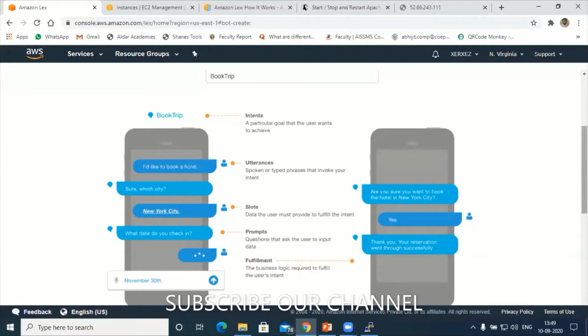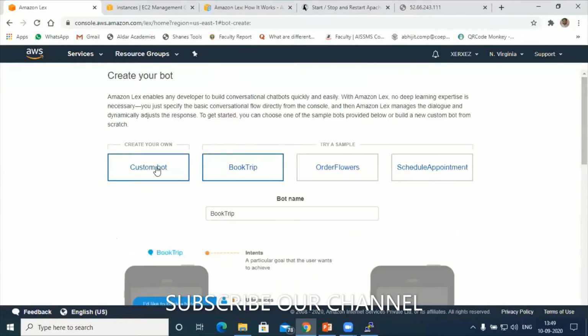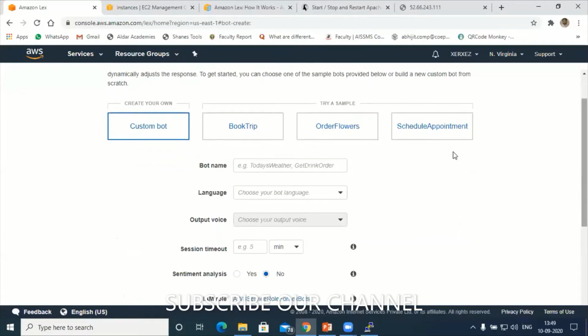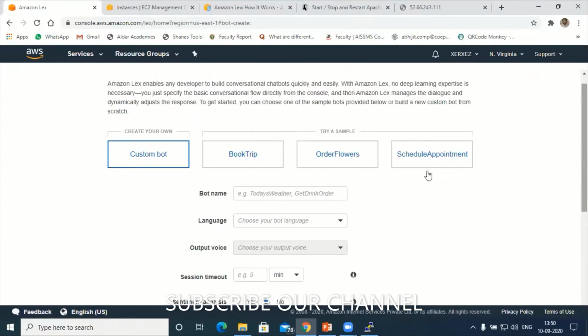Here, let's start with a custom bot. The moment you choose custom bot, let's say I'm going to create one bot to order flowers. After creating the customized bot, I will try to integrate that one with my WhatsApp account.